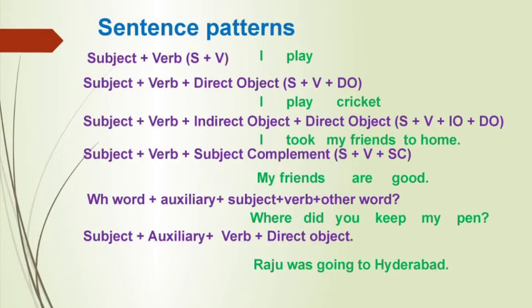In this sentence, Raju, subject, was, auxiliary verb, going, verb, Hyderabad, direct object. Some more examples. Pinky is doing homework. Sudha is dancing on the stage.